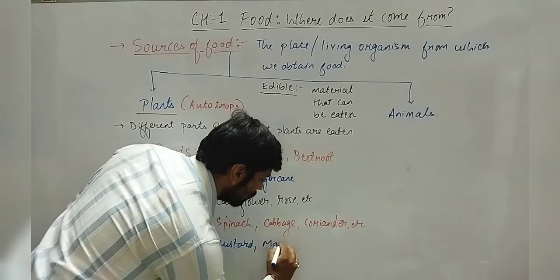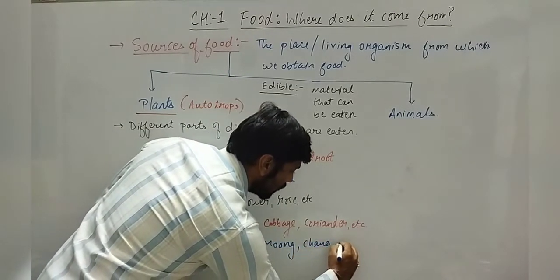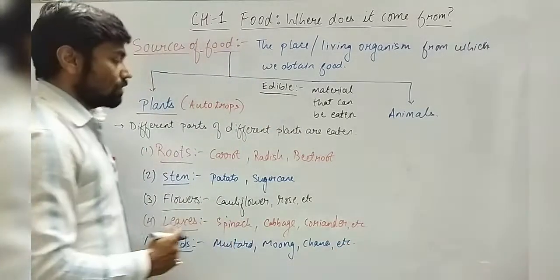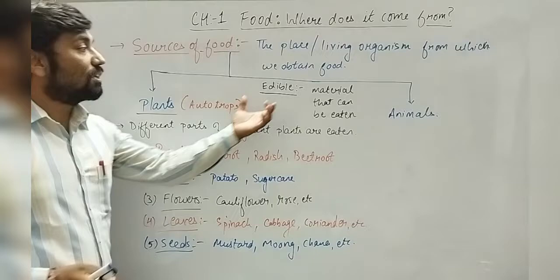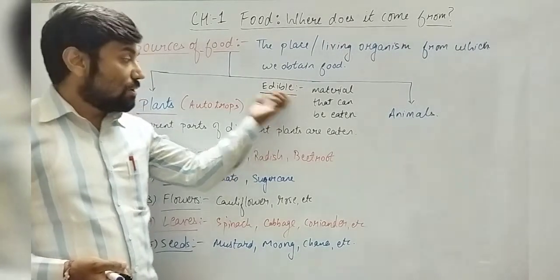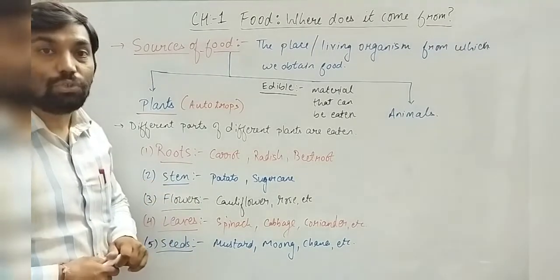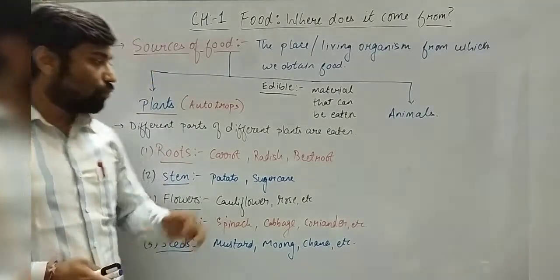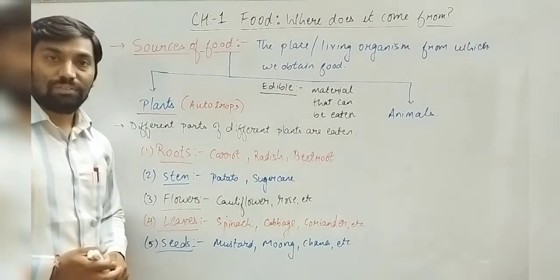So let us add a few examples. Moong, right? Then chana, etc. Many examples are there. So what we have discussed is depending upon the edible part, the one which can be eaten. There are different parts of different plants that can be used as food. I hope you understood the sources of food in case of plants, right?